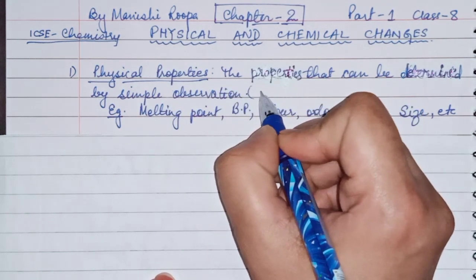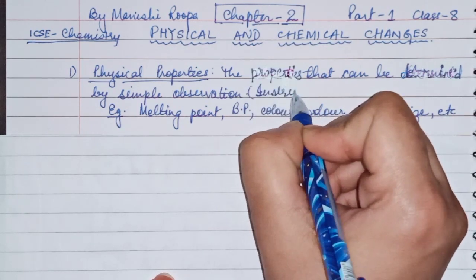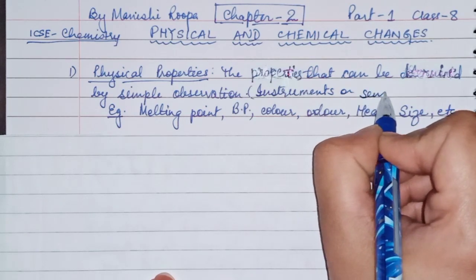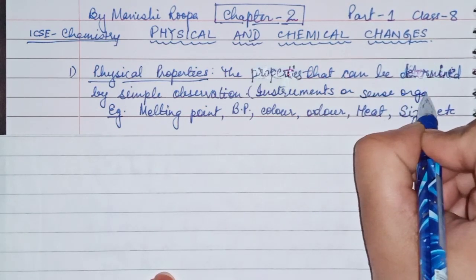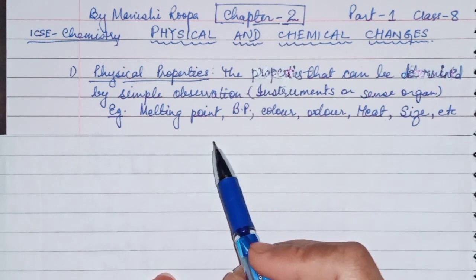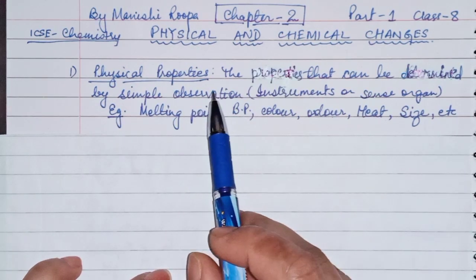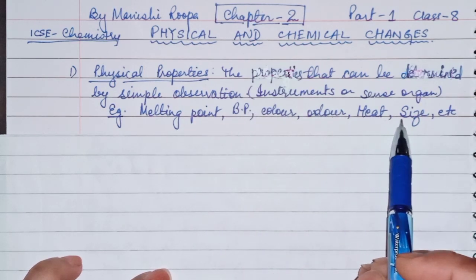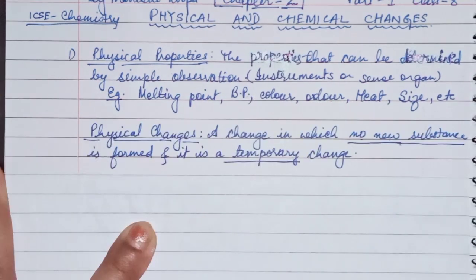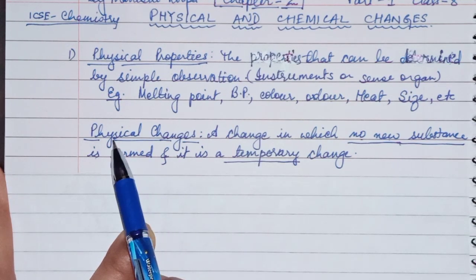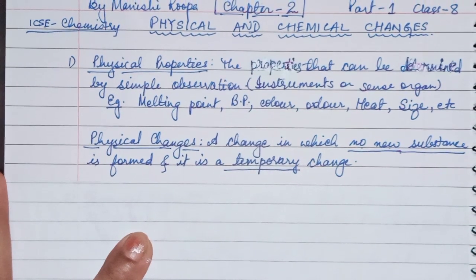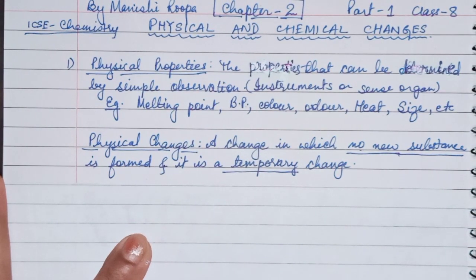Observation will be based on some instrument or sense organ. So these properties are called physical properties: melting point, boiling point, color, odor, heat, size, etc. Now the change associated with these properties, like physical properties, is called physical change.